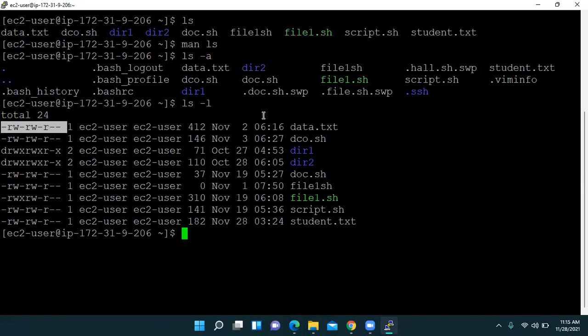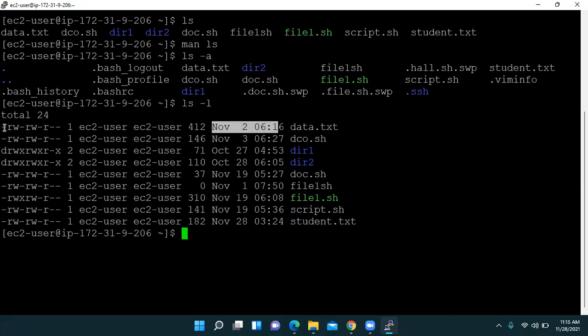Okay, now see we have this data. All these files are created by us. Here we have all the authorities, then we have location. This is the size, and then we have date and time. Any queries?